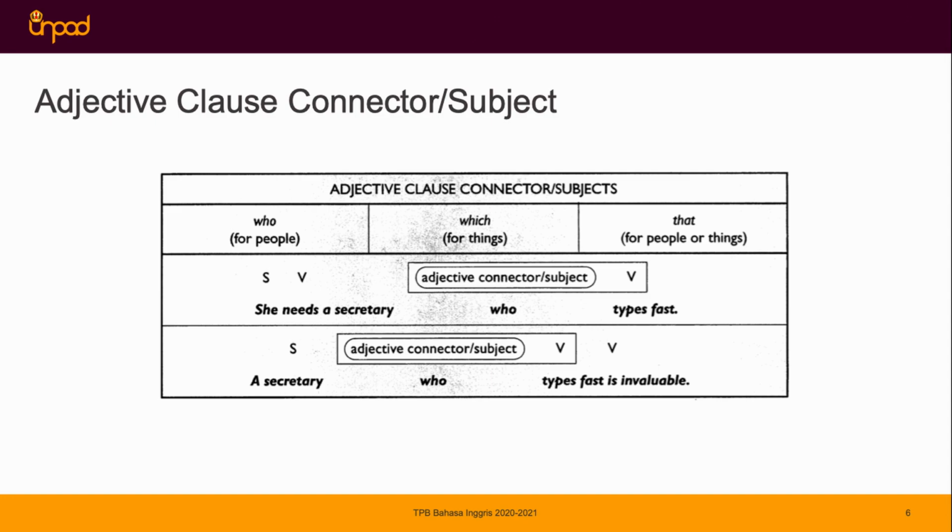We have a secretary as a subject here, we have the adjective connector and at the same time subject who, and then we have the verb types, and also is as a verb for this sentence.